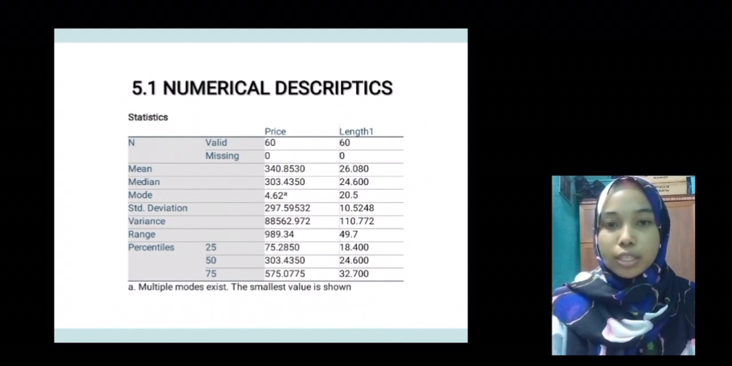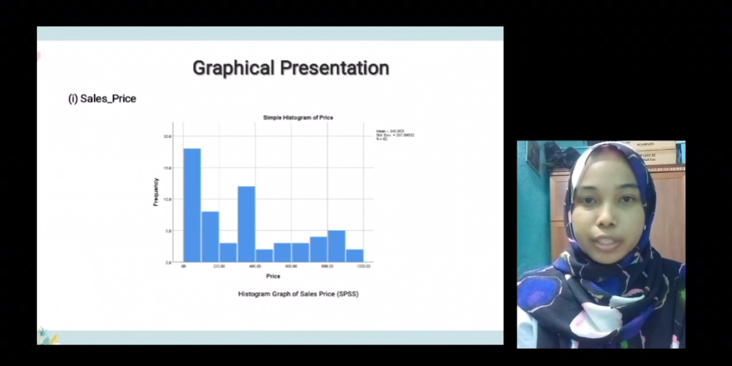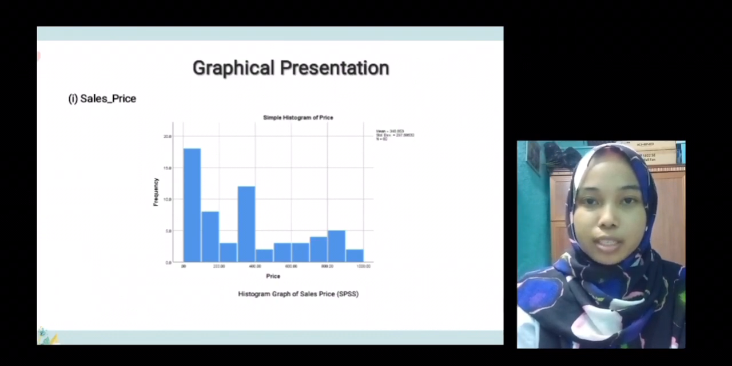The manual standard deviation is 106.65 and SPSS 10.5248, while the manual range is 52.9 and SPSS 49.7. The last is the first quartile, the 25th percentile, which is 18.400, and the third quartile, the 75th percentile, which is 32.700 using SPSS.